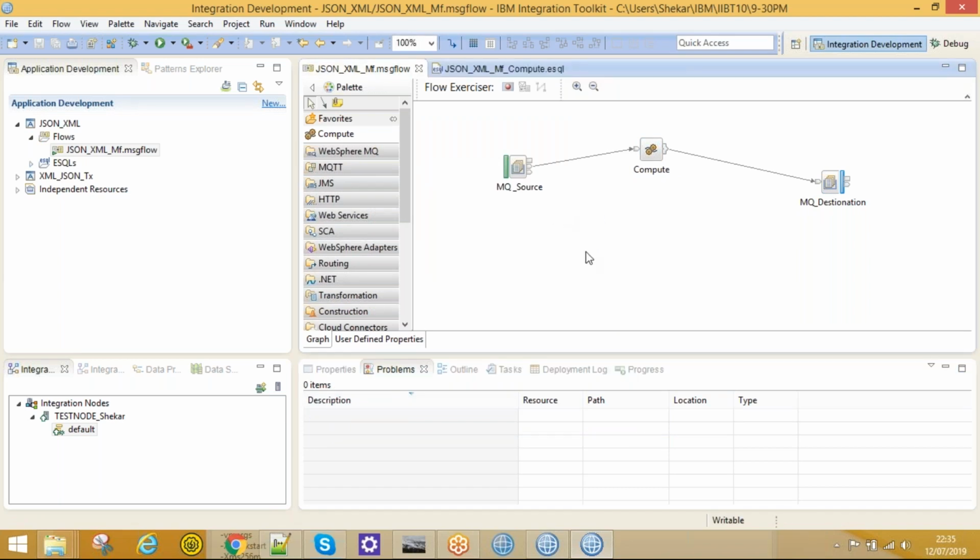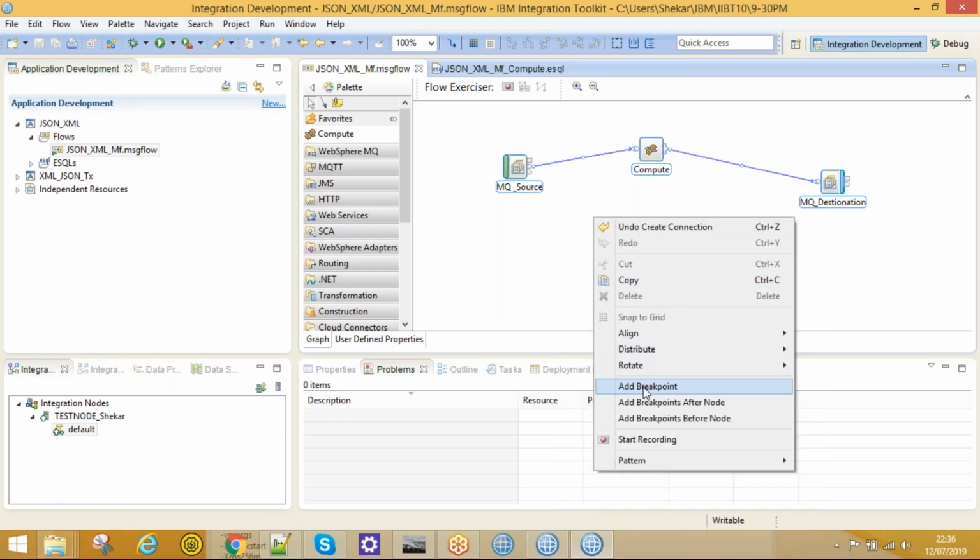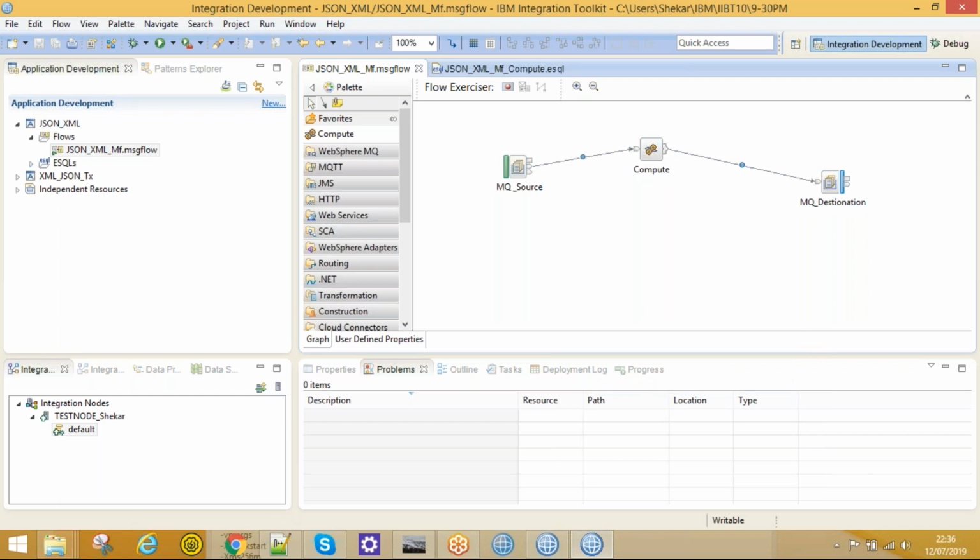So I will debug this flow. For that, I will press Control A and right click, add a breakpoint. So instead of adding each and every connection, just press Control A, right click, and select add a breakpoint. It will add breakpoints in each and every connection. Since here we have only two connections, it's added in two connections.